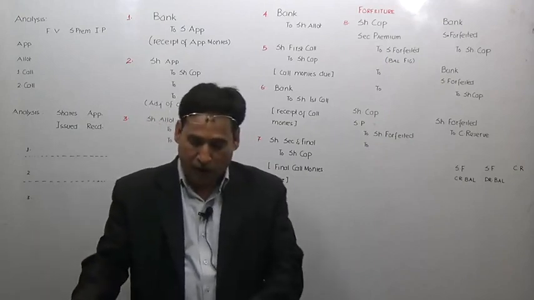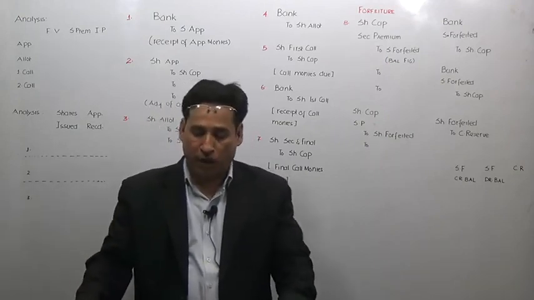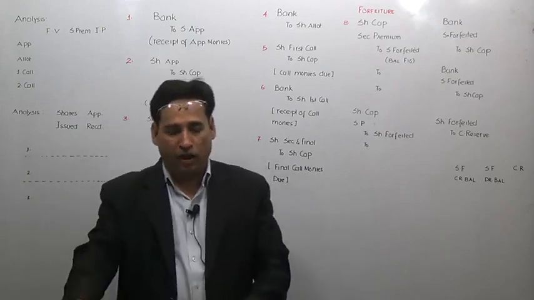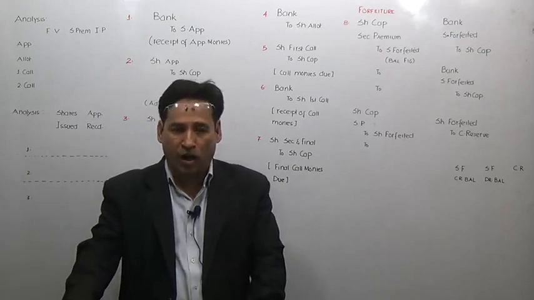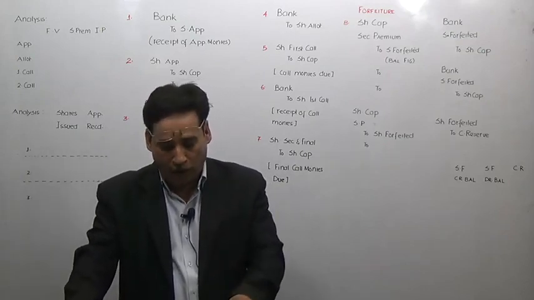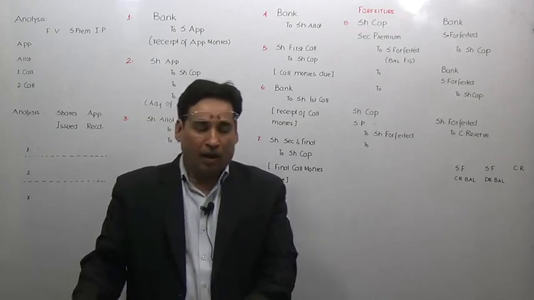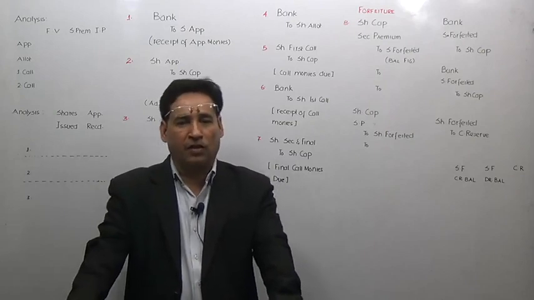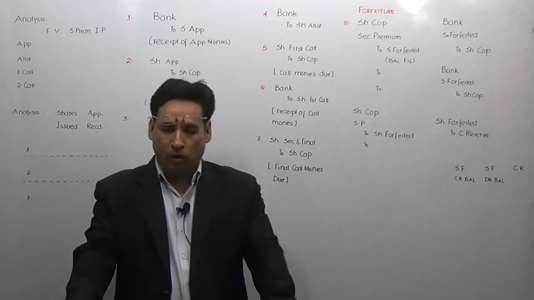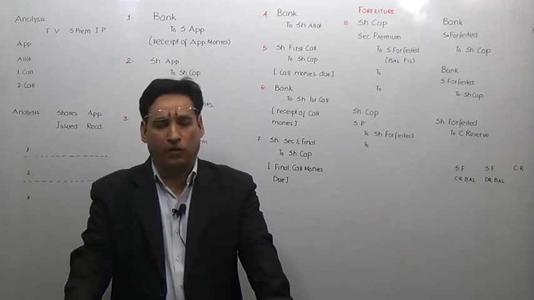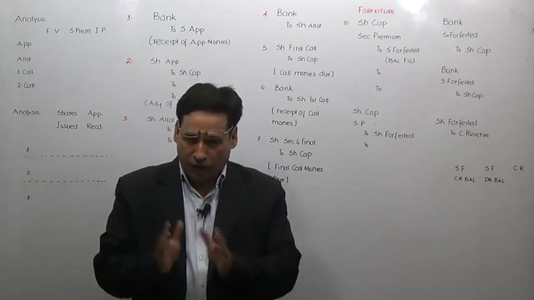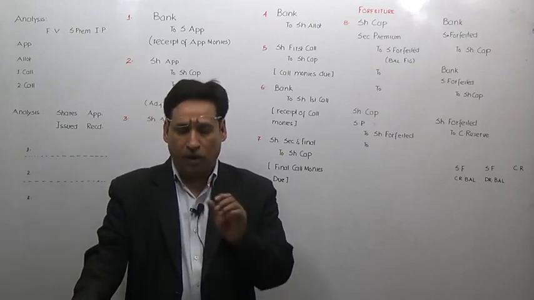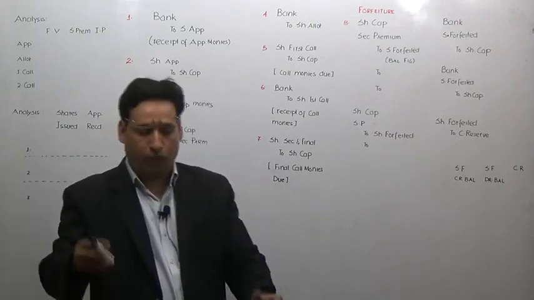Tornado Limited issued 10,000 shares of 10 each at 20% premium. Of course, this is the first question and not going to be the last one wherein the company is going for issuance of shares at a premium, and then we have the amount payable as follows. You have to be a little more careful henceforth: whenever shares are offered at a premium, you know the treatment, but we are still going to do a little analysis over it. Whenever shares are being offered to the public at a premium, we have to be careful.